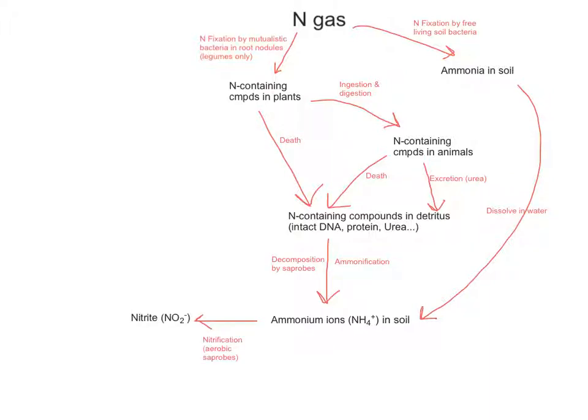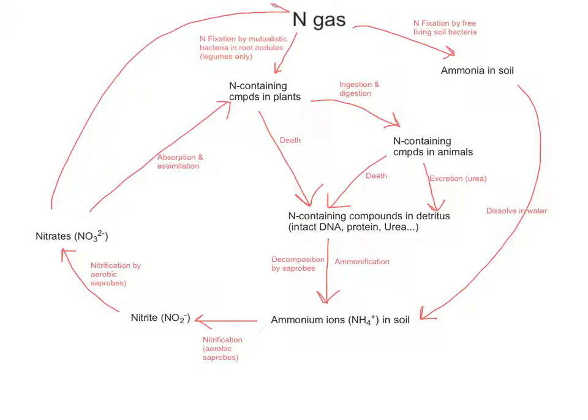These ions are then, by a process of nitrification, converted by aerobic bacteria at first into nitrites and then on into nitrates, which will be a form of nitrogen that you've all heard of, and it's that form that we generally think about that plants can absorb via their roots by a process of absorption and assimilation. So it's now part of the actual plant material again. But there's a further undesirable process, and that is denitrification, which is actually carried out by anaerobic saprobiotic organisms, and they can convert those nitrates back into nitrogen gas.